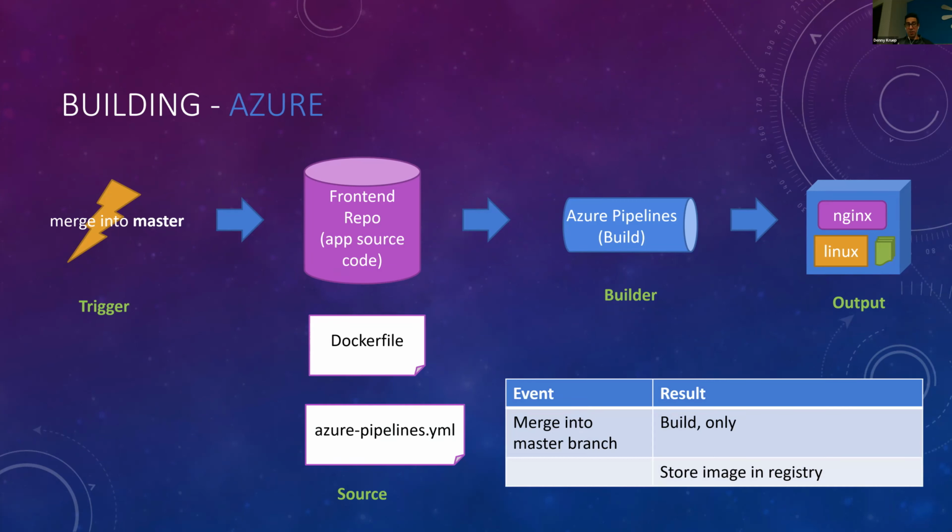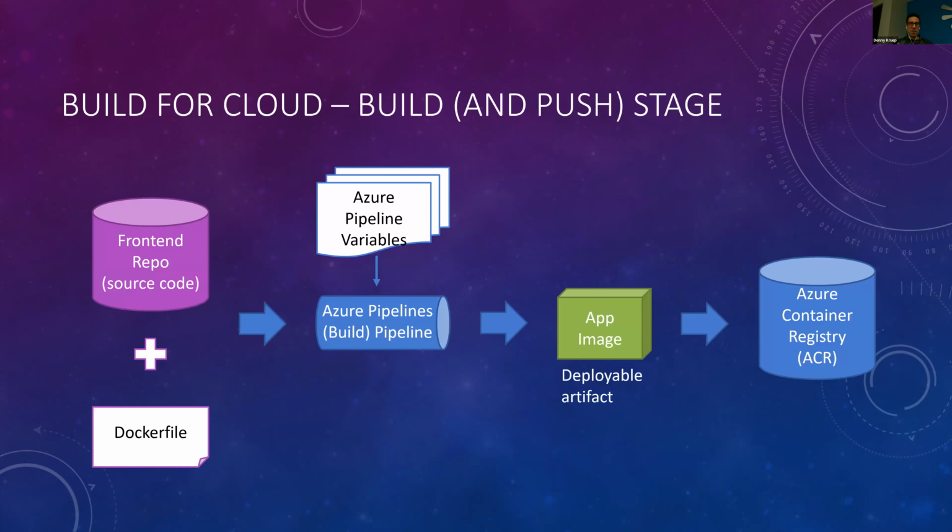So the event here that triggers all this is just merging into the master branch. Even here, though, we're not deploying anywhere. We're just producing an image. So key thing to see here is that we simply produce this image and we actually store it in a registry. I'll show you this depiction here is pretty close, but within Azure, when you log into the Azure portal, we see references to this build pipeline. The Azure build pipeline gives you the ability to specify variables if you want. It produces that app image, which is a deployable artifact.